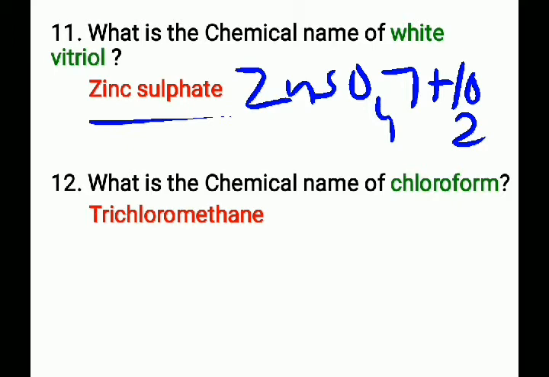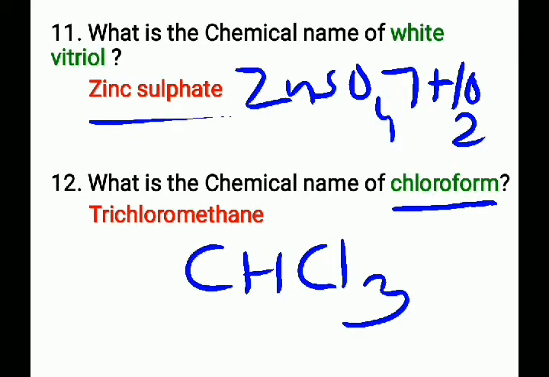Next question: what is the chemical name of chloroform? That is trichloromethane. Chemical formula is CHCl3. The chemical name of chloroform is trichloromethane and its chemical formula is CHCl3.